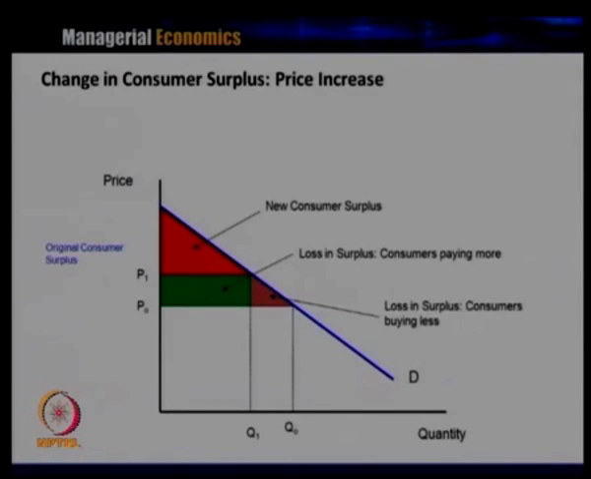So, in this particular graph, because the price increased to P1, the red triangle is the new consumer surplus area, the green one is the producer surplus, that is the consumer paying more, and the orange small triangle is the deadweight loss, because it neither goes to the consumer account nor comes to the producer account.